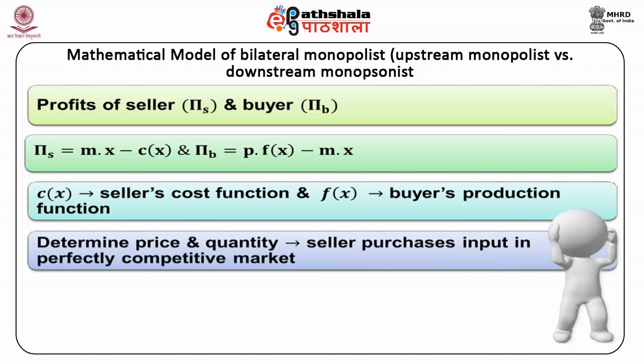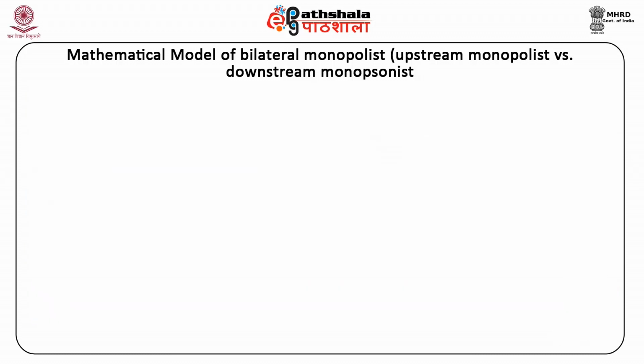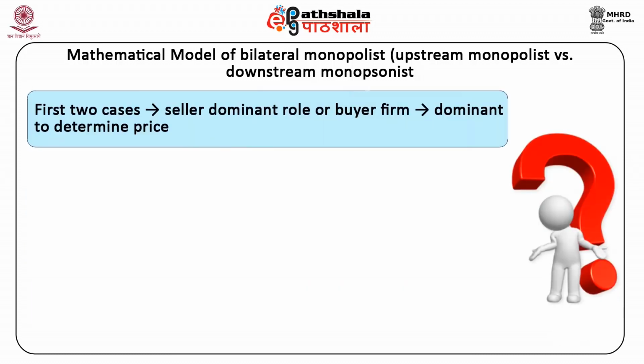In order to determine price and quantity in the bilateral monopoly situation, we assume that the seller purchases input in a perfectly competitive market and the buyer firm also sells the product in a perfectly competitive market. We examine now the first two cases of bilateral monopoly, in which either the seller acts in a dominant role or the buyer firm becomes dominant to determine the price.